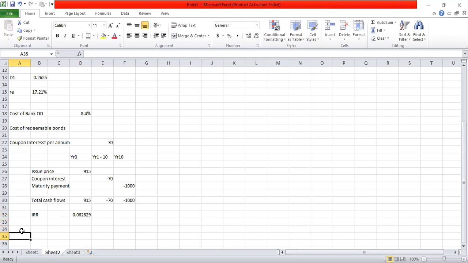So I repeat, when you calculate IRR using the financial calculator, you have to enter all the cash flows under the cash option. So you have to first press the cash option in the financial calculator. When you press the cash option, you will go to a screen where the second row allows you to enter the cash flows. First row you can ignore for the time being. The second row is the row where you have to enter the cash flows. So when you come to the second row, you have to press EXE and it will take you to a different screen where you can enter the cash flows.